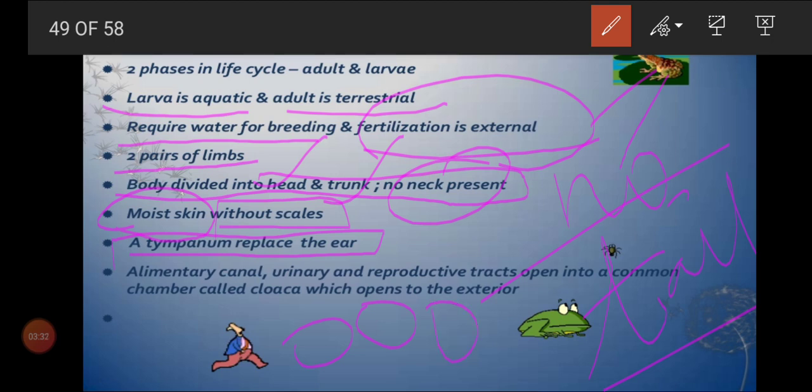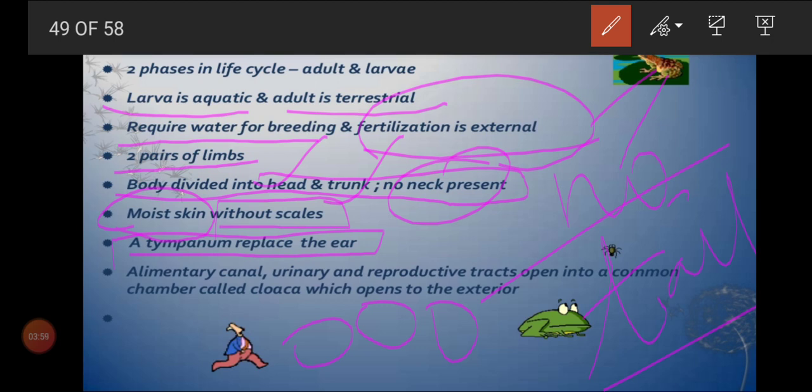And here we cannot see an external ear, but we can see the internal ear, that is only tympanum. Is that clear, children? And in the fishes group, both classes, we call them eyes without eyelids. Eyes are present but without eyelids. That's what we are telling. A pineal eye is absent in the fishes group.